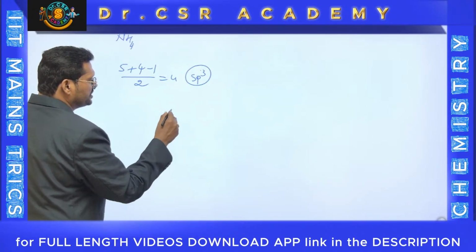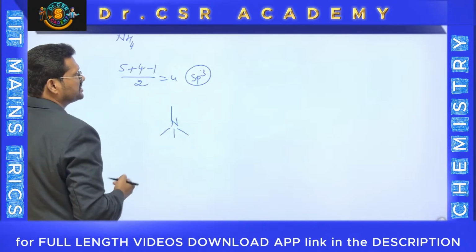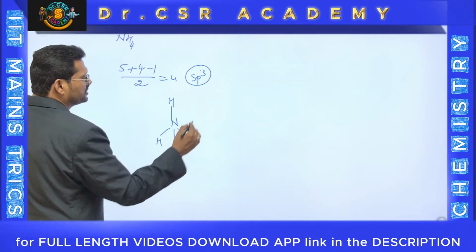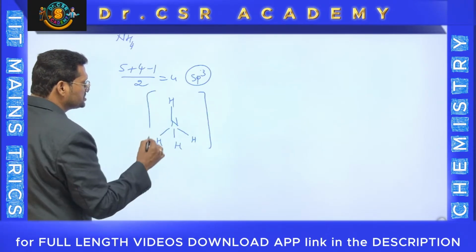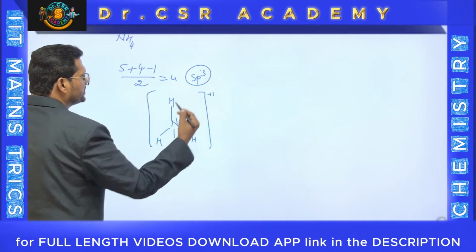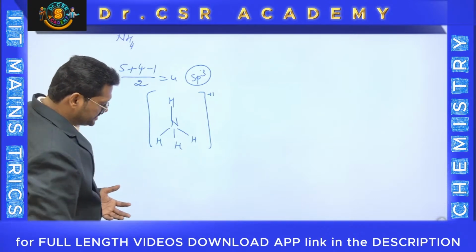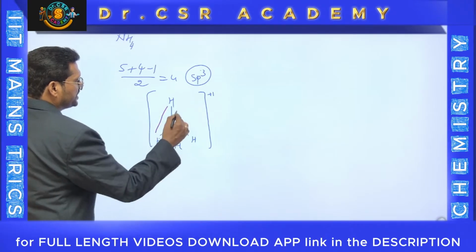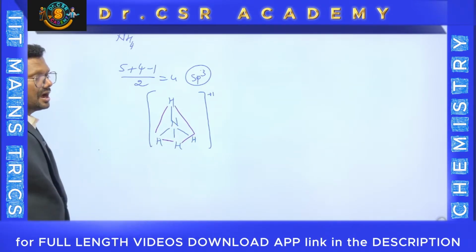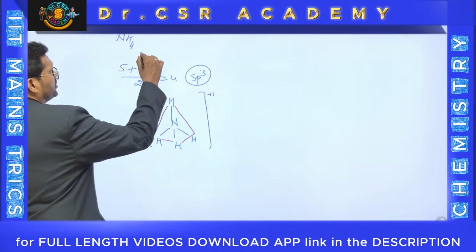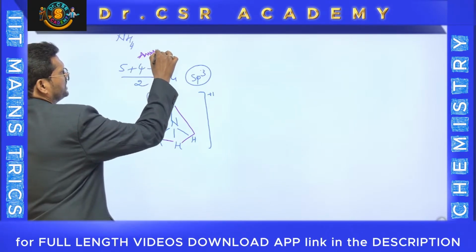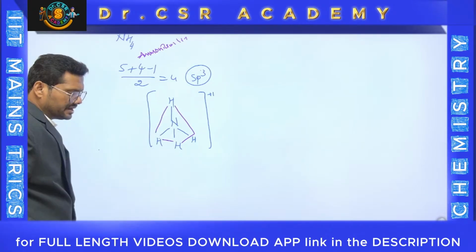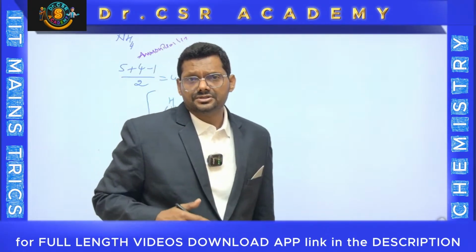You can keep nitrogen with 1, 2, 3, 4 bonds because it is tetrahedral. Already 4 bonds are available. Yes, you can use 4 hydrogens, and totally there is a charge of plus 1 on the entire molecule. Actually, it's on the nitrogen, no issue. This is the tetrahedral geometry, which is the ammonium cation, called the ammonium ion. So the ammonium ion is there in tetrahedral geometry, which is a charged molecule.